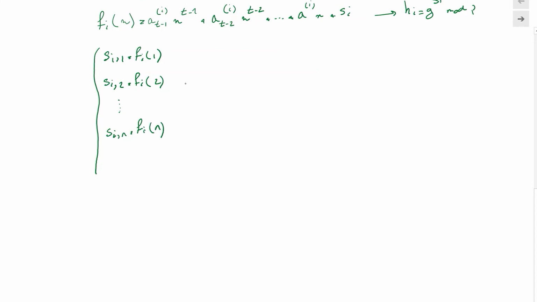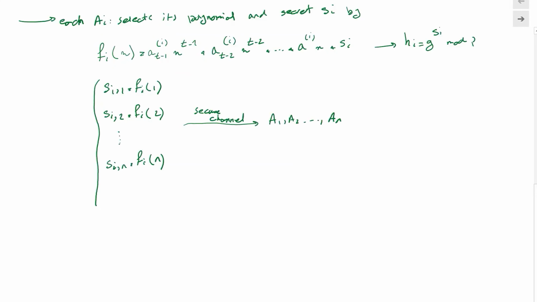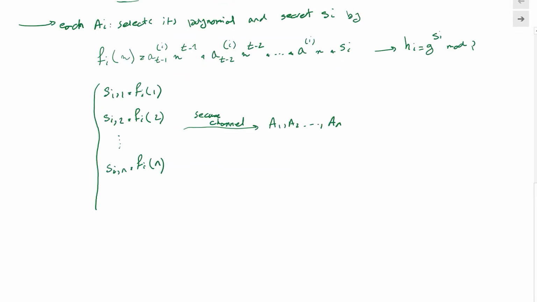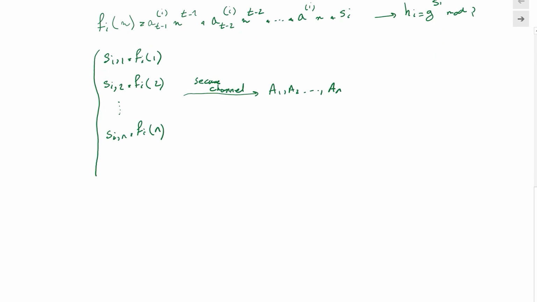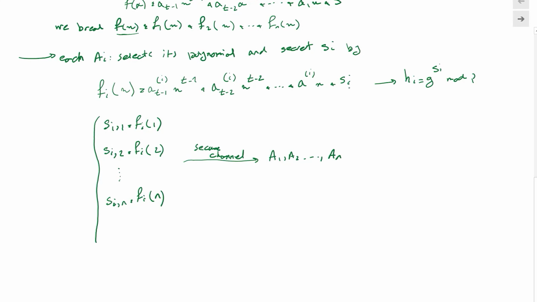And then they would send these pieces through a secure channel to other authorities, A1, A2, all the way to An, right? So right now everybody has set up their polynomial. This S_i is the secret key piece that this user i has chosen. So when you add up these polynomials, these values will change.